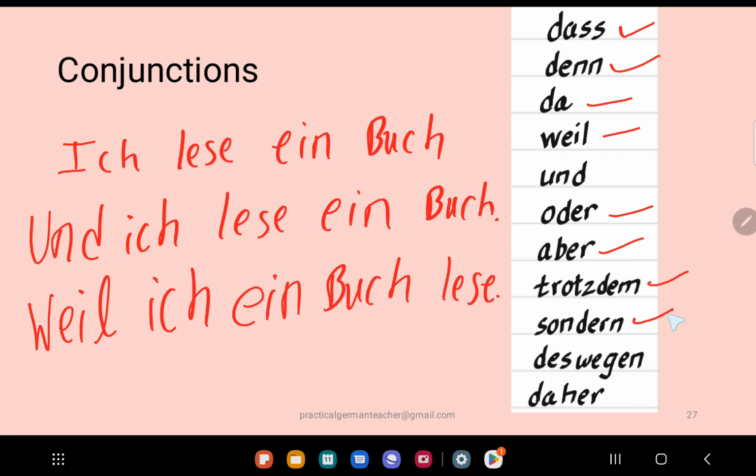Sondern is something similar to aber, but sondern usually means rather or instead. In terms of mathematics, you can think of it as not A but B, that is nicht A sondern B. Deswegen and daher, there are differences between them, but for now you can just think of them as hence or therefore, as a result, something like that.